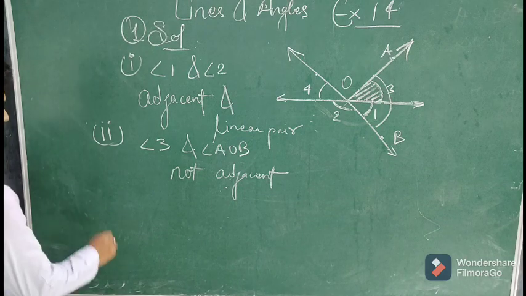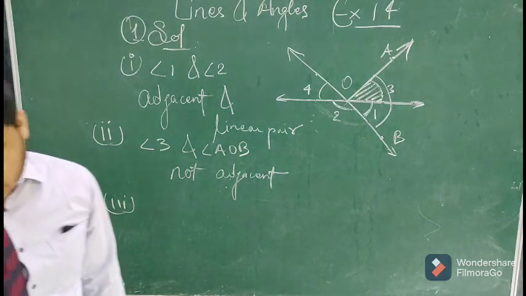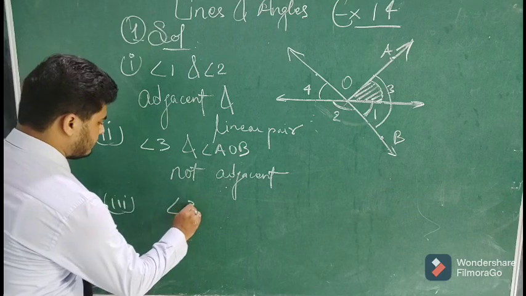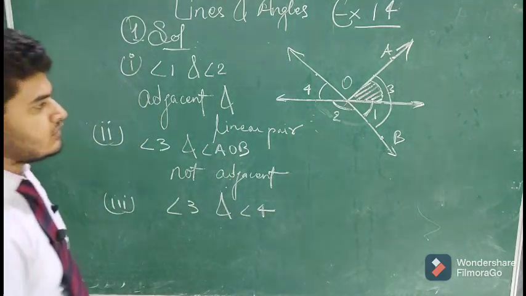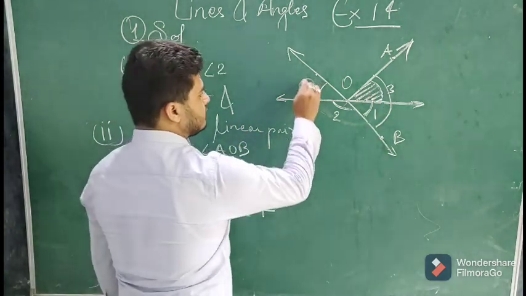Then in the third part, it is saying angle 3 and angle 4. So angle 3 is this one, angle 4 is this one.